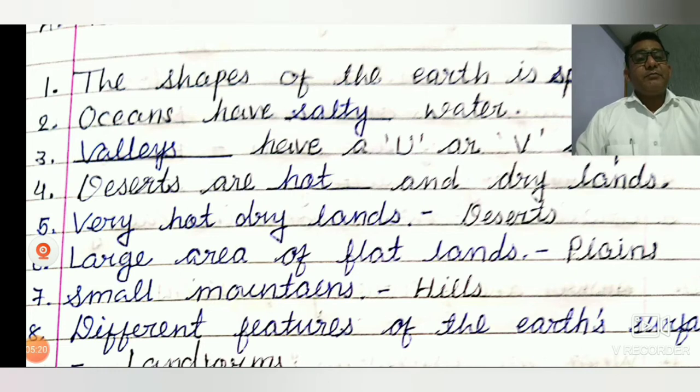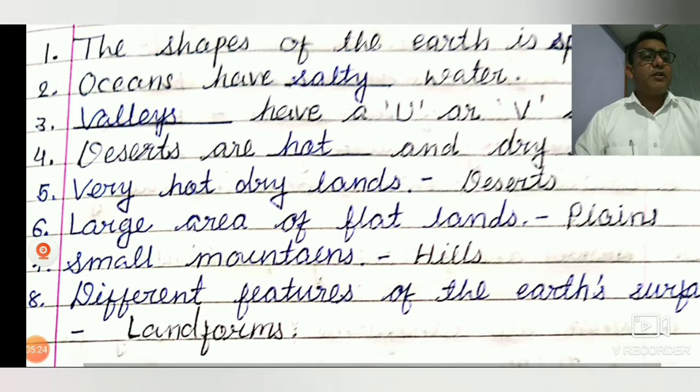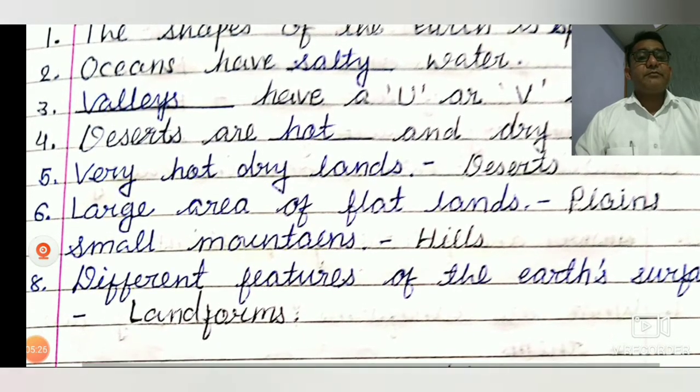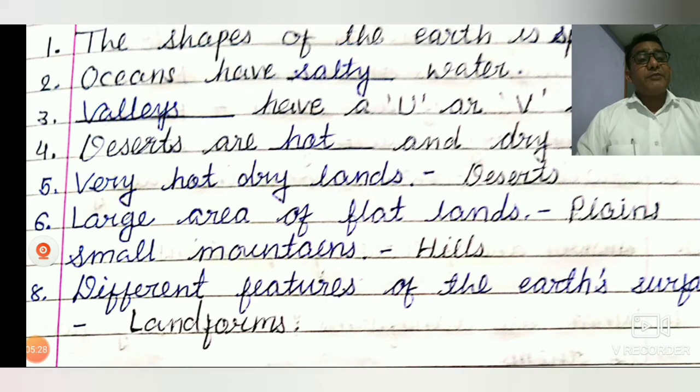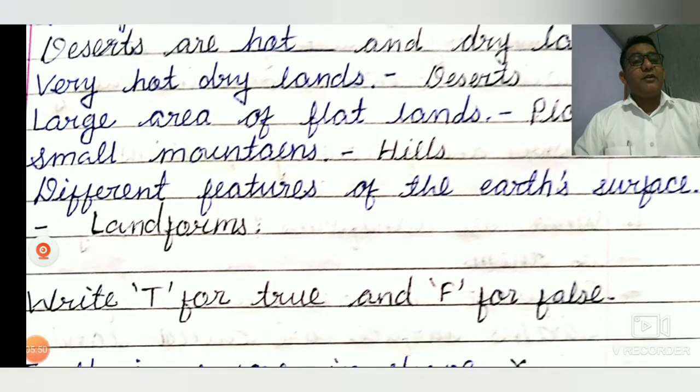A very large area of flatland is called plains. Flatland means equal, the same as tableland, is called plains. Small mountains are called hills. Different features of the earth's surface are called landforms.